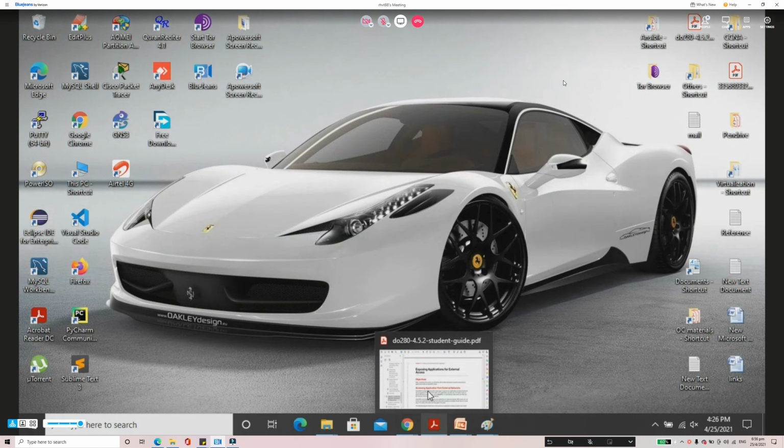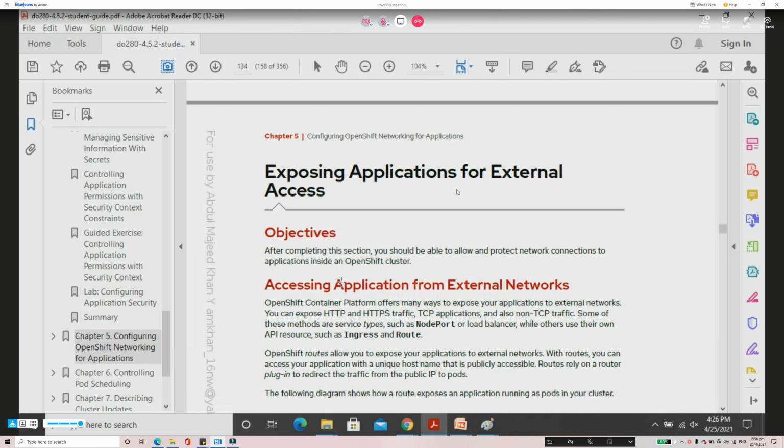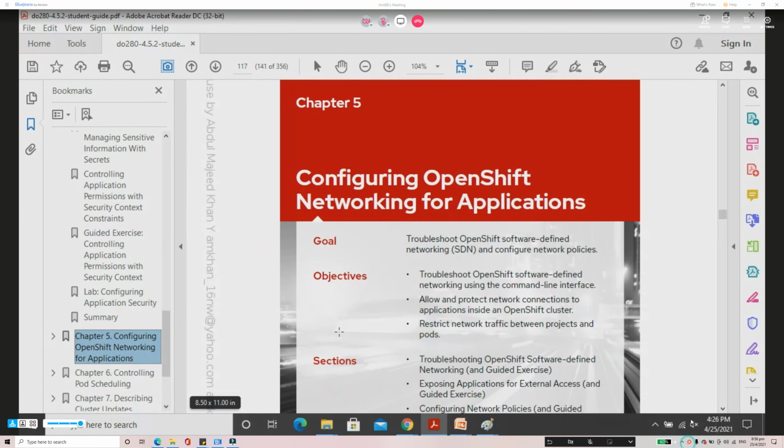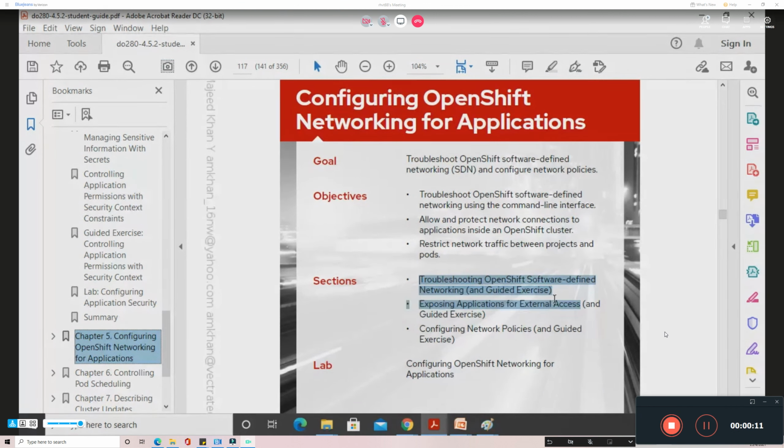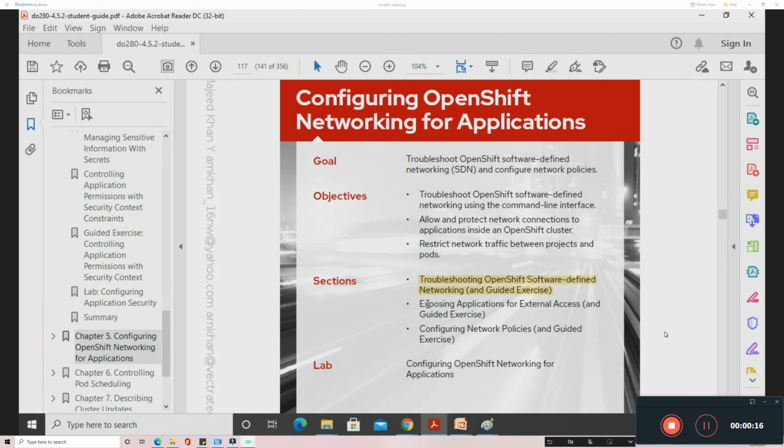Now let us go to the next section. Yesterday in the fifth chapter, we completed the first section, which is about troubleshooting. The next section is about exposing the application: how you expose the application for external access, and what methods you can use to do so.